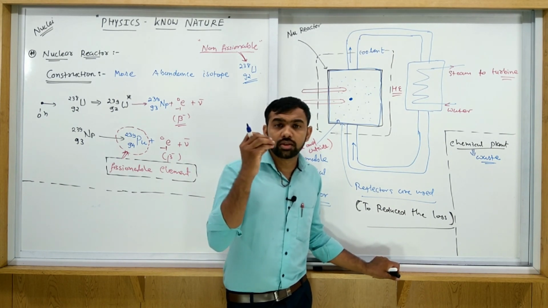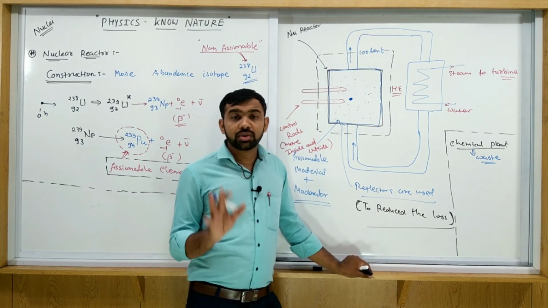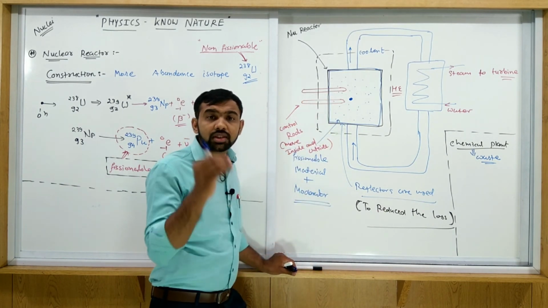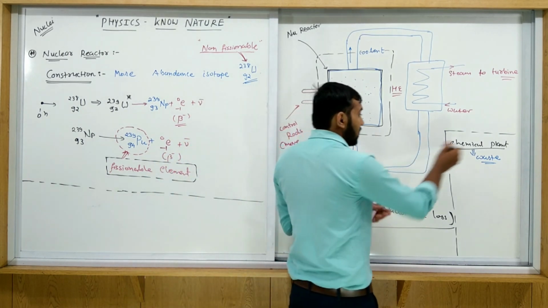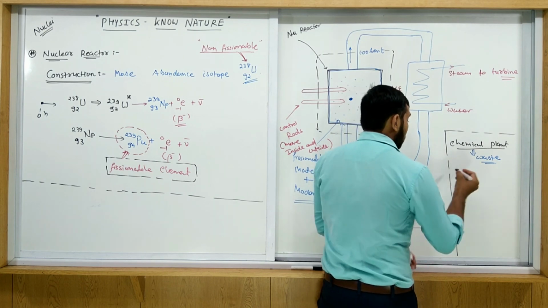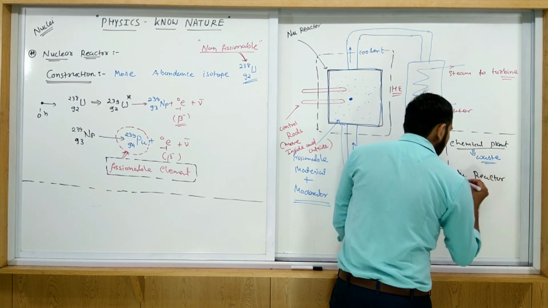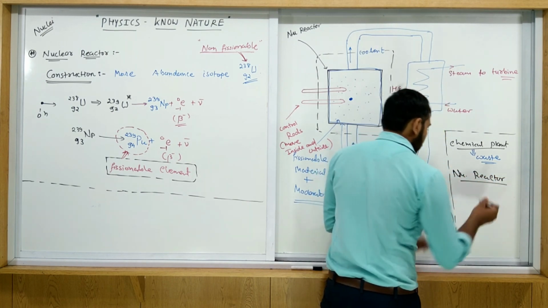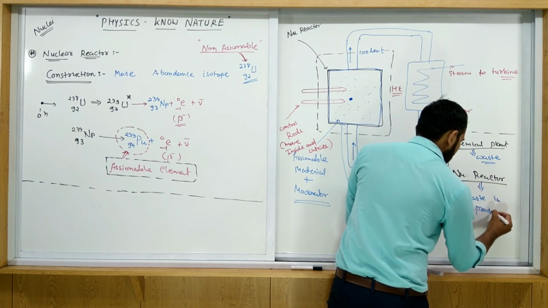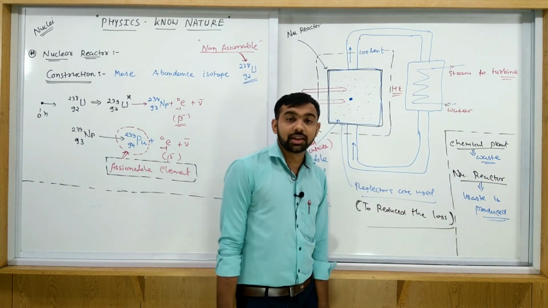If you consider petrol, diesel, or many petroleum products being burned, some waste is produced everywhere. Similarly, in a nuclear reactor some waste is produced, similar to the chemical plant. But this waste requires more care.